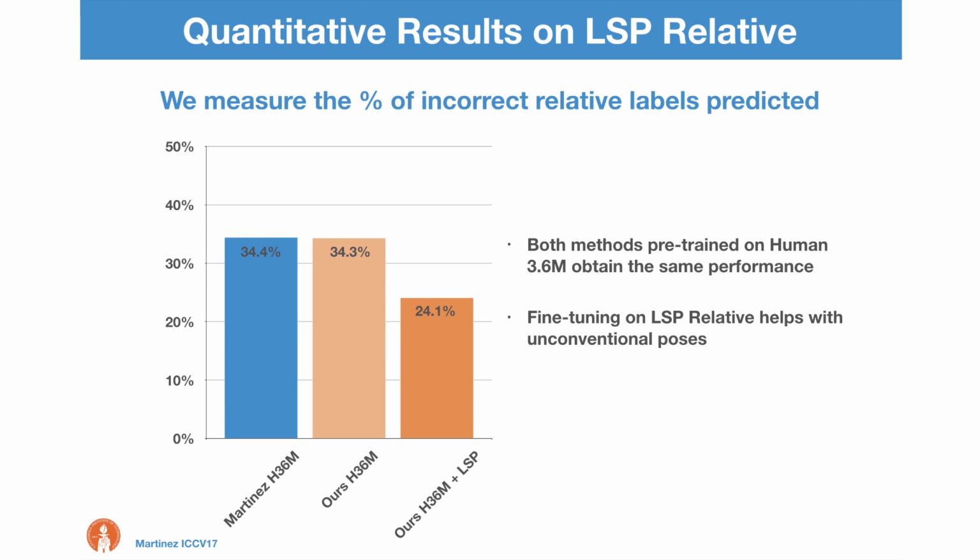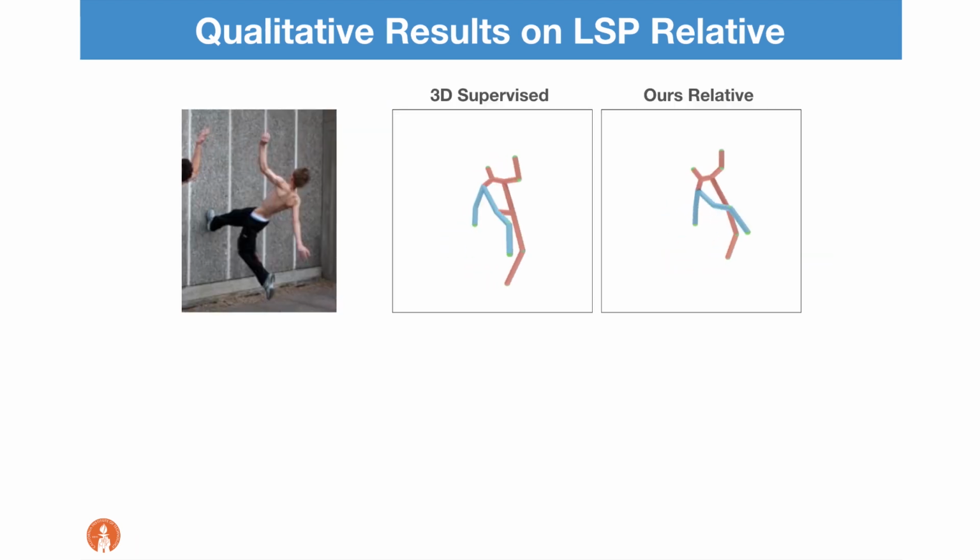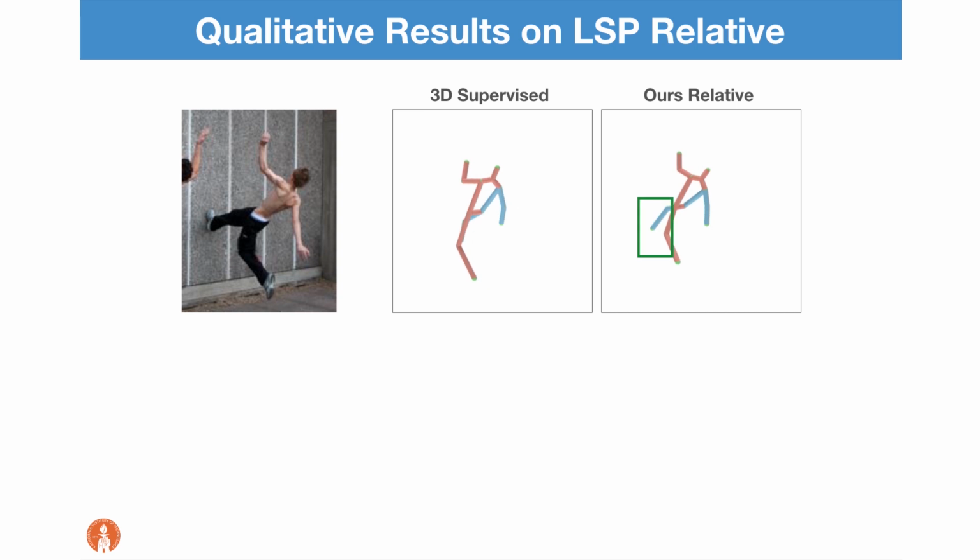We hypothesize that this is due to the presence of the reprojection loss, which is able to account for very unconventional poses present in LSP and not in the original Human 3.6M dataset. We observe how the predicted output poses are significantly improved in terms of their reprojection on the image plane in the following qualitative examples.